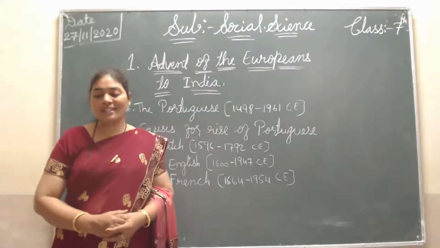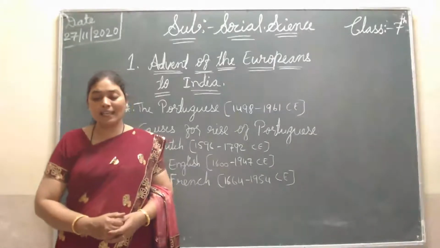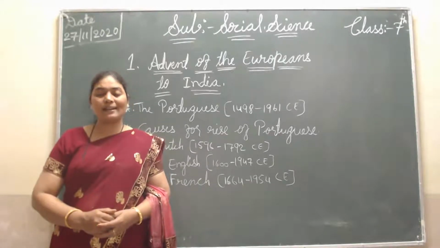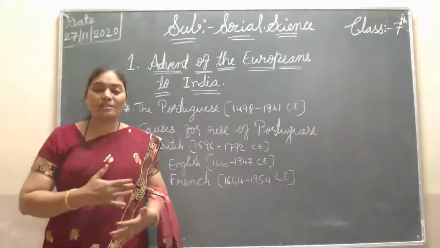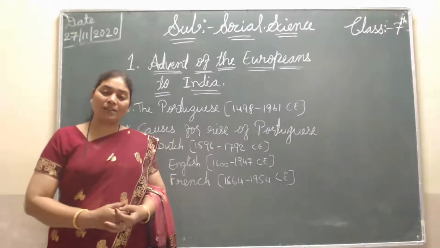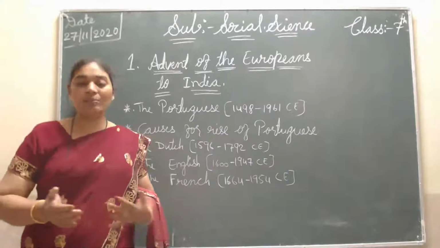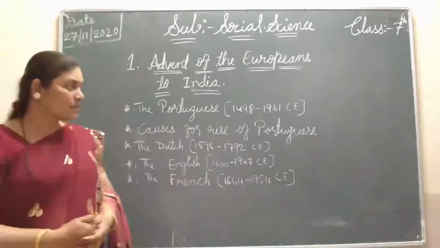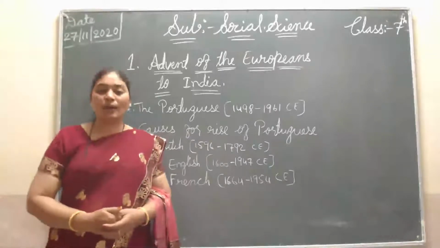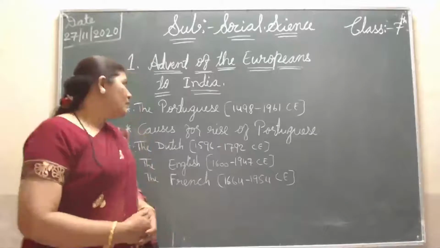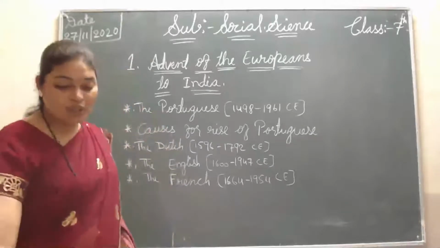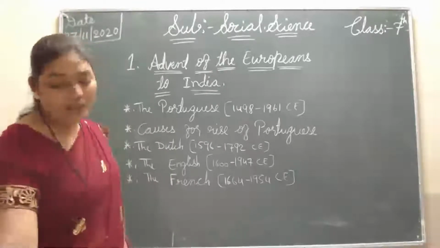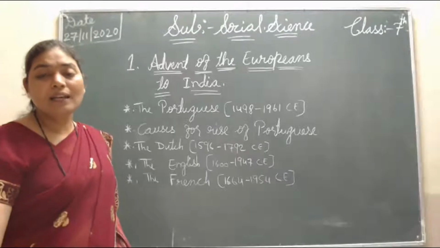The British East India Company started in 1600 CE, the Dutch East India Company in 1602, then the French East India Company in 1664. So all these companies started ruling. But the Portuguese did not start anything like this; they only did their business. So this is the whole lesson, it is completed. I hope you all understood. Once again, repeating shortly: first, the Portuguese came to India, from 1498 to 1961. They ruled and they did business also.